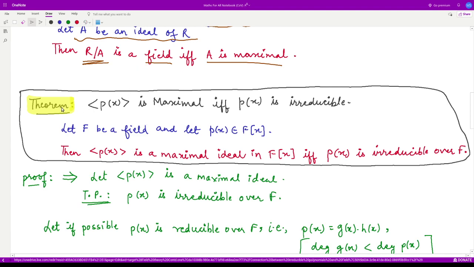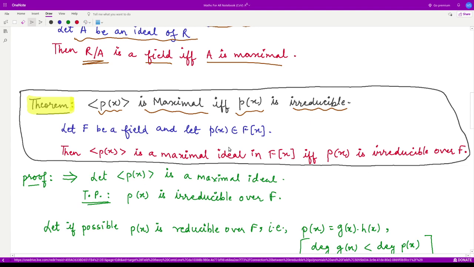This theorem says that if you have any irreducible polynomial Px, then the ideal generated by this irreducible polynomial is maximal. And conversely, if the ideal generated by some polynomial is maximal, in that case that polynomial Px is irreducible. So we need to prove this.